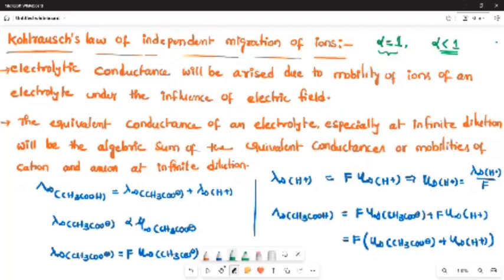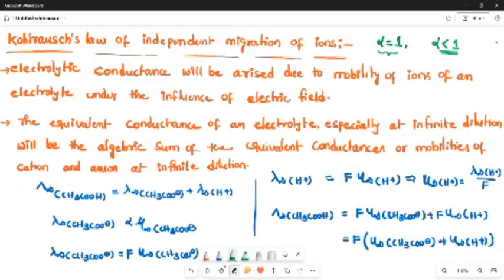Under the influence of an electric field, the ions present in the electrolyte migrate towards their respective electrodes. For example, in an electrolytic cell, the anion migrates towards the anode and the cation migrates towards the cathode. Due to that mobility, it conducts electricity.